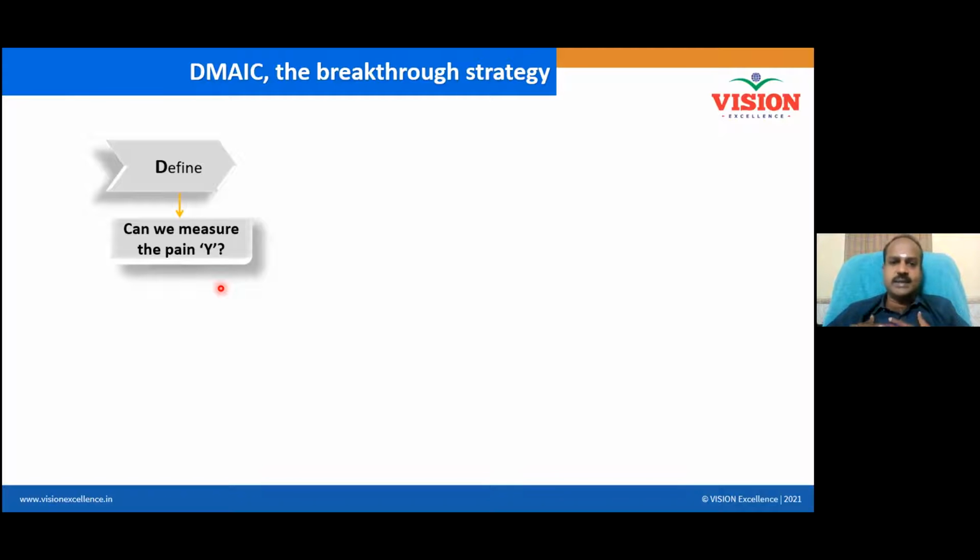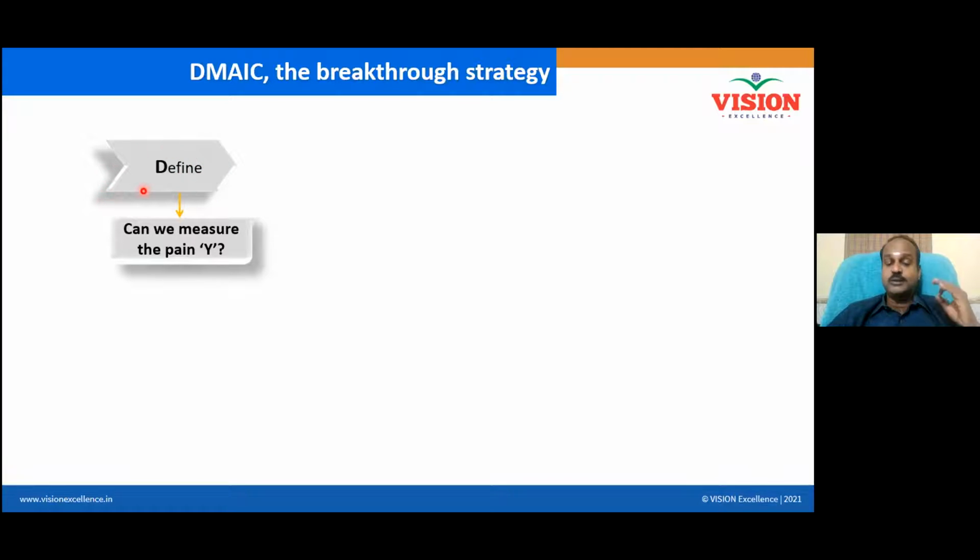Then I will say, sir, I am obese. I am overweight. My weight is 85 kg. I want to reduce my weight from 85 to 75. The moment I say overweight is the problem, my problem is defined. Am I correct? Yes or no? Yes, sir.